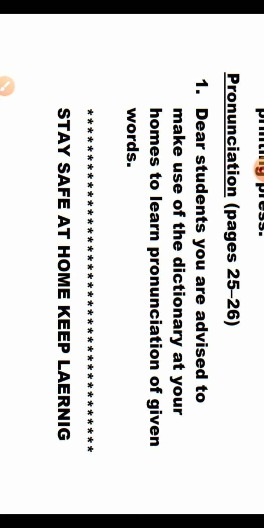Similarly, in English grammar also, there are different lessons. For English grammar also, you have to go through, and whatever you are able to do, you do it.